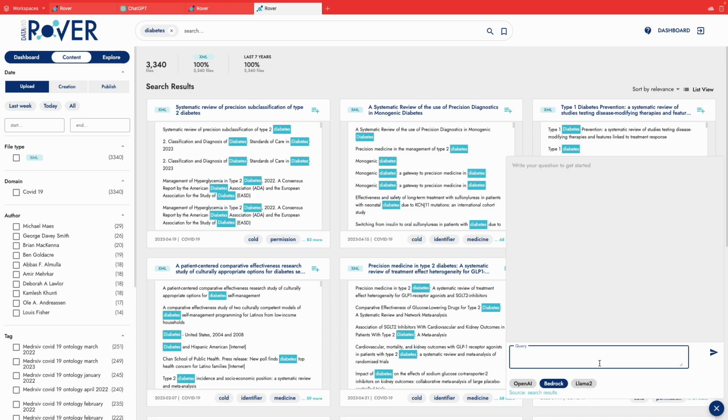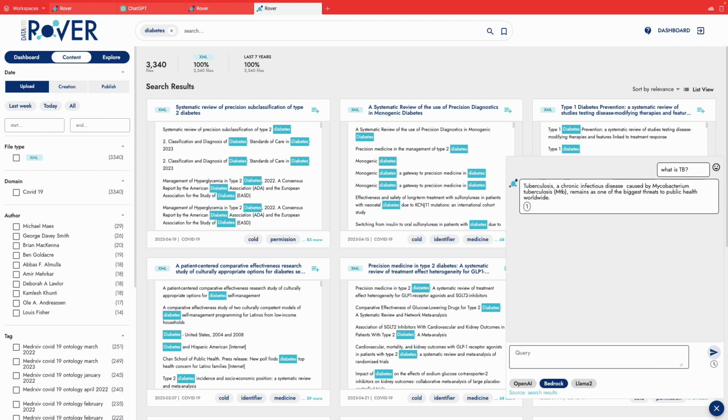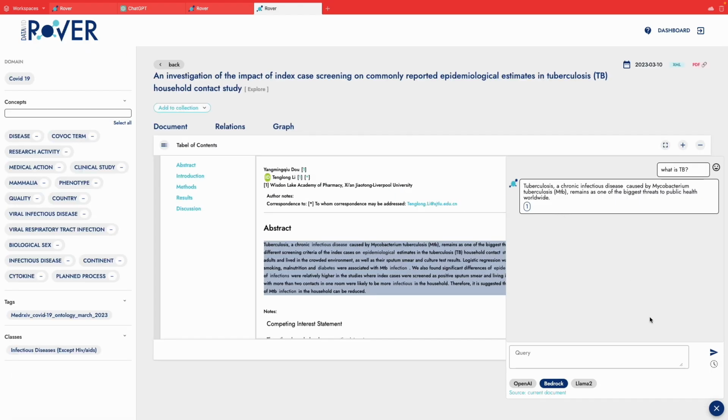So now, when I'm going to ask it, what is TB? It will use only the information from these 3,340 documents. Obviously, I got the simple answer, tuberculosis. I am just going to move on to the source document. And now please notice that the source has changed to the current document. So any addition to the conversation will only use the current document.